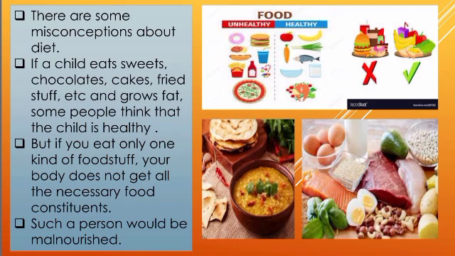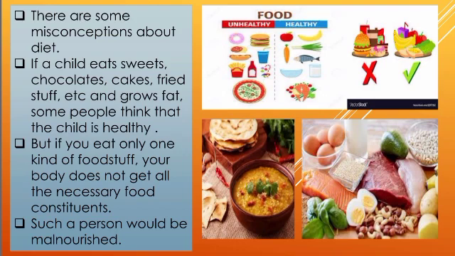But this is wrong. The child has gained weight because of an excessive amount of fats that is not required by the body. That does not mean a slim person cannot be healthy. It's not like that. You should consume a proper balanced diet to keep your body fit and fine.